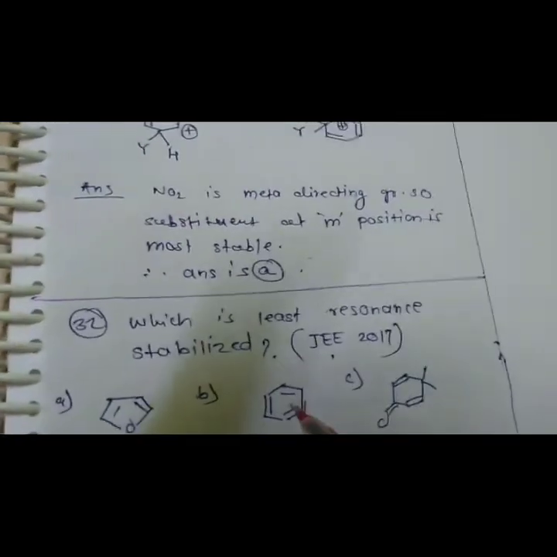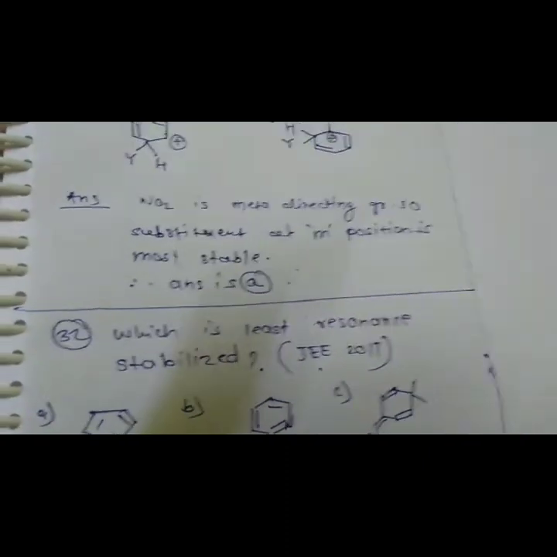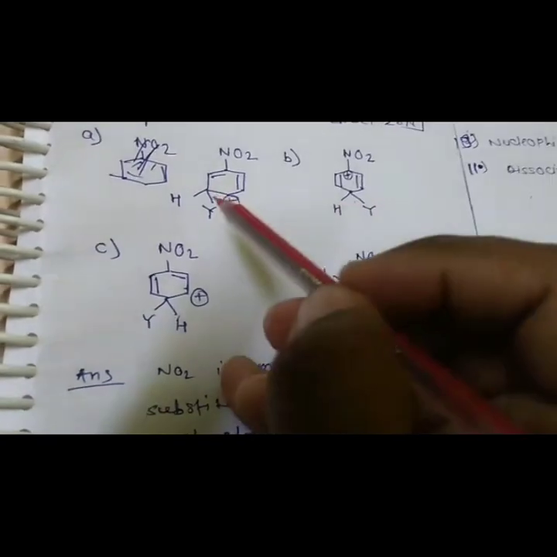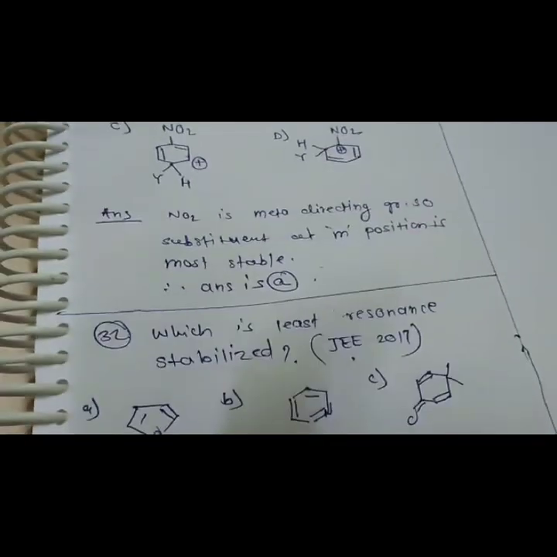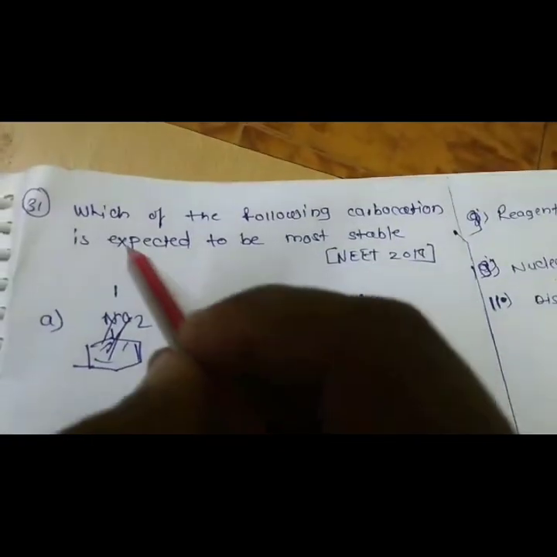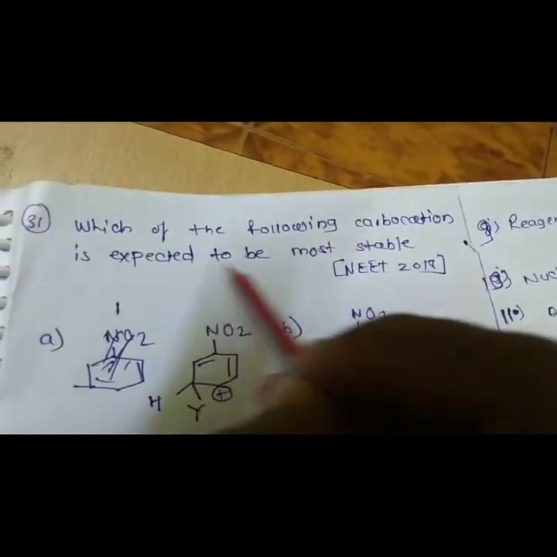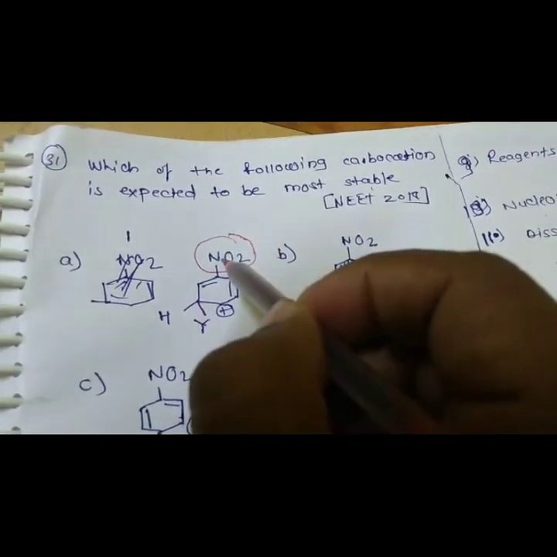To answer this question, we should know the NO2 group is a meta-directing group. So substituent at meta position is most stable. Where is it here? In option A, the substituent is at meta position. This is the nitro group, which is meta directing.